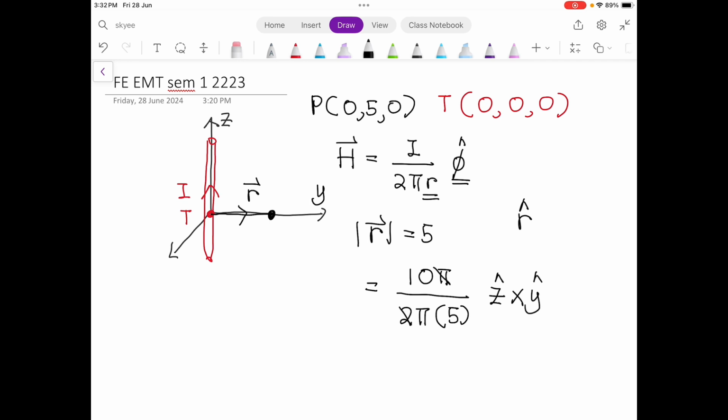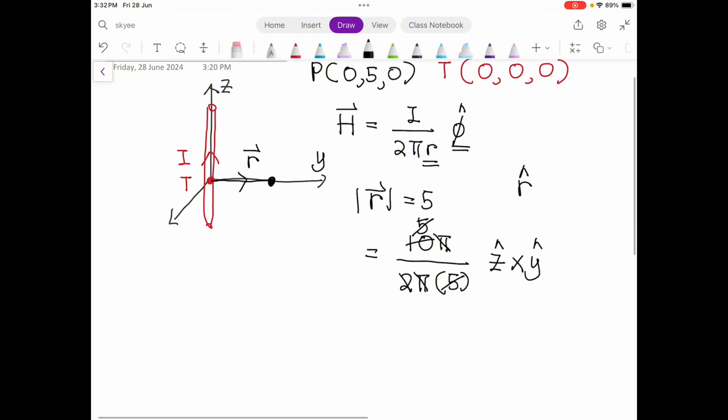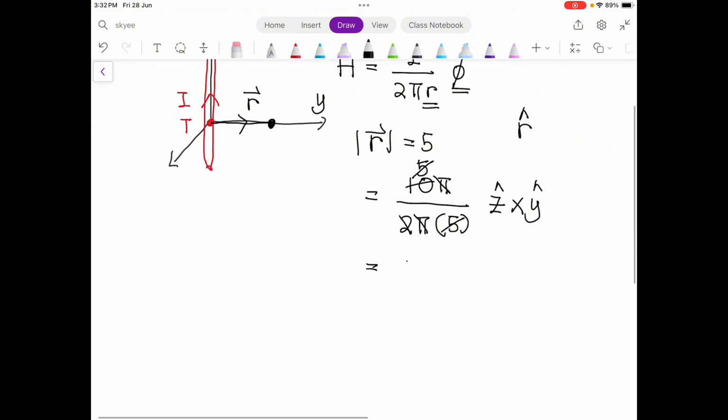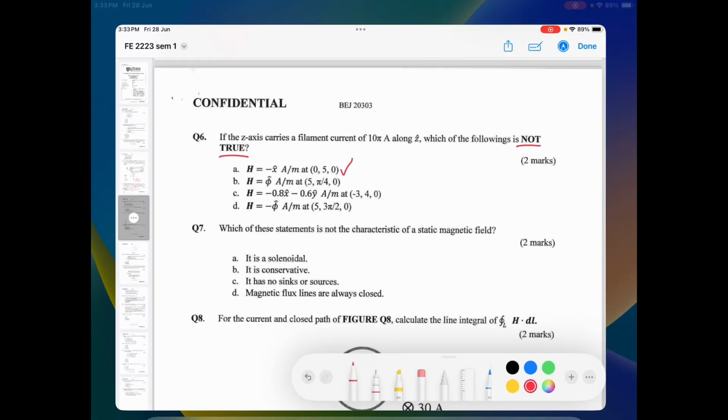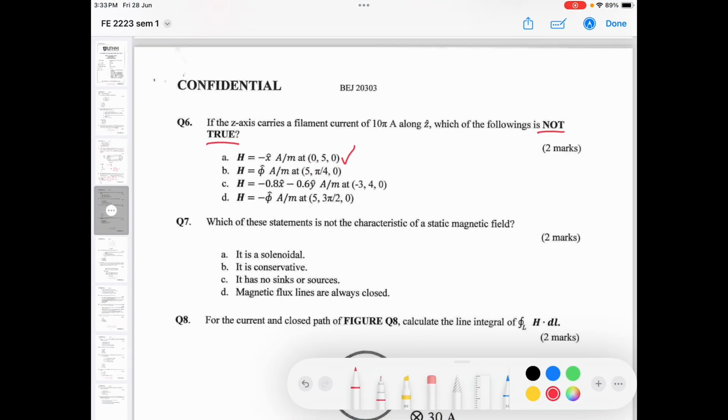So you can cancel it, and you get 1 equals 1. z cross y gives you negative x. So it is correct, you can refer back. It is correct to say that H is in the negative x direction. Now we look at the second condition.